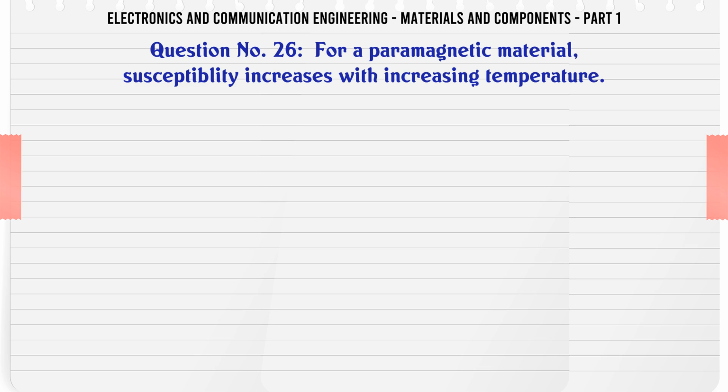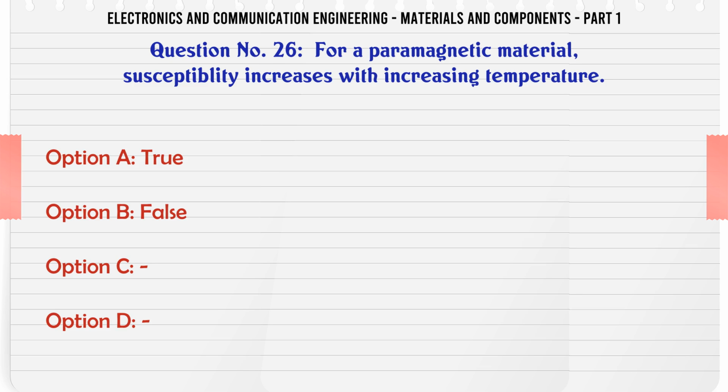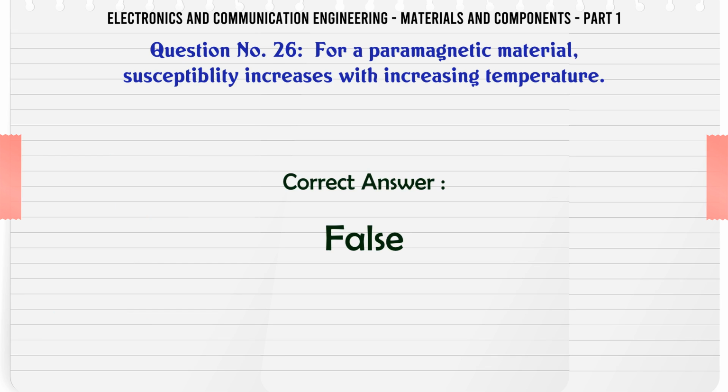For a paramagnetic material, susceptibility increases with increasing temperature. A. True, B. False. The correct answer is false.